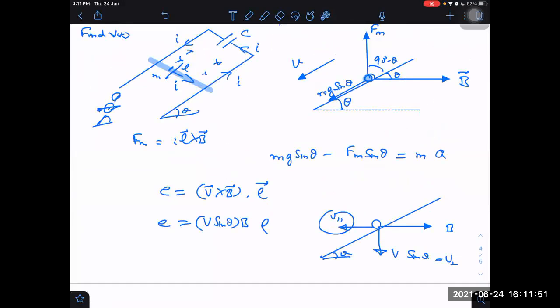So see how many ways. One way is by first finding the force and then estimating the direction of current from that. Second way is by noticing how many field line crosses are increasing in this loop. Crosses are increasing, so it tries to decrease them. Third way is by the formula V cross B dot L. Each way will give us the right result. Okay. Next. After this, what are we going to do now?